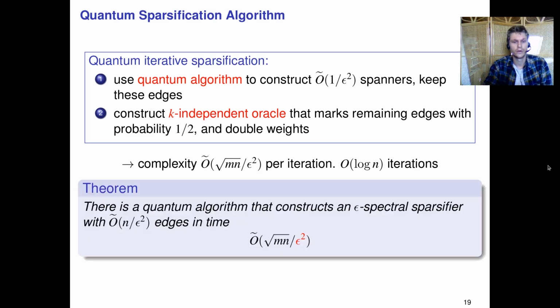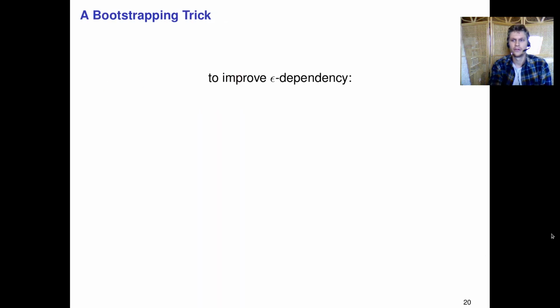There exists a quantum algorithm that constructs an epsilon spectral sparsifier with O tilde n over epsilon squared edges in time O tilde square root mn divided by epsilon squared. So this is good, but it's not quite what we promised. We promised that we would get something like square root mn divided by epsilon. And to get there we need another trick. It's a nice bootstrapping trick to improve this epsilon dependency.